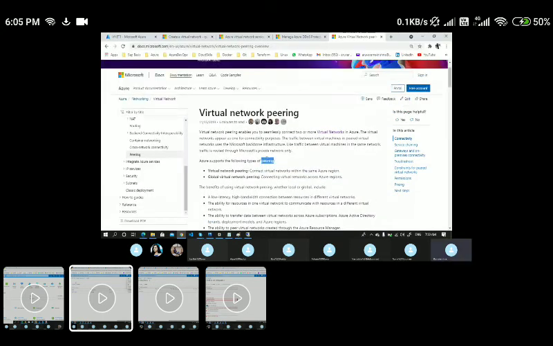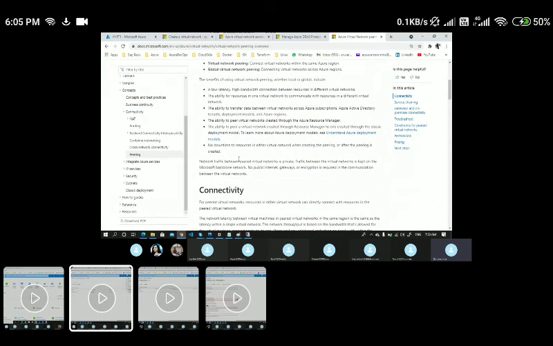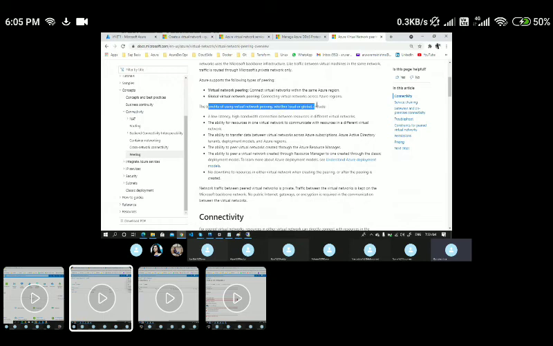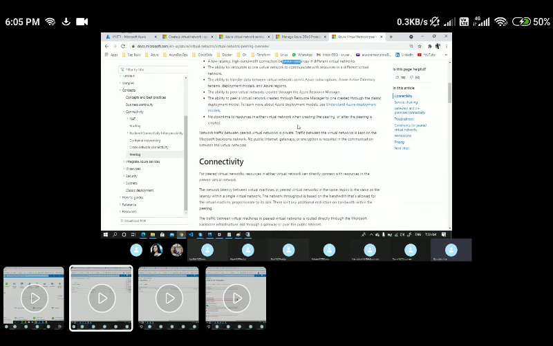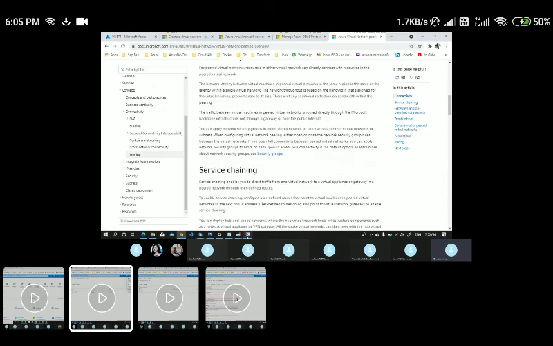Okay, so the two types of peerings we have. Still, if I go down, here you could see the benefits of having a VNet peering. You could see low latency, high bandwidth connectivity, and whatever connectivity we have, it's a private connectivity.